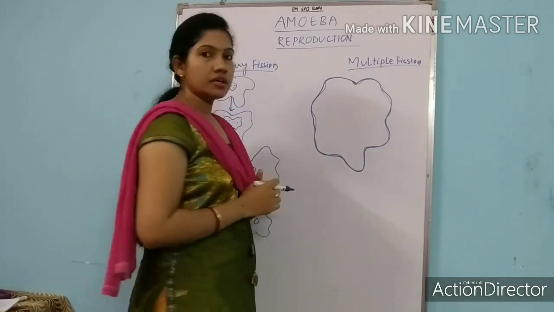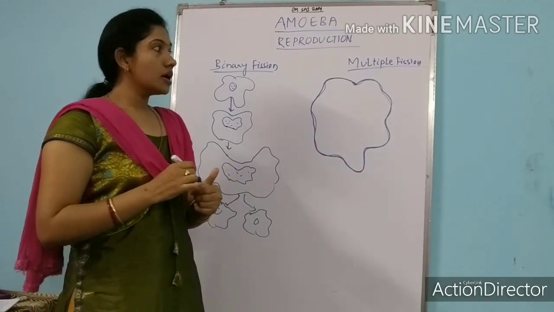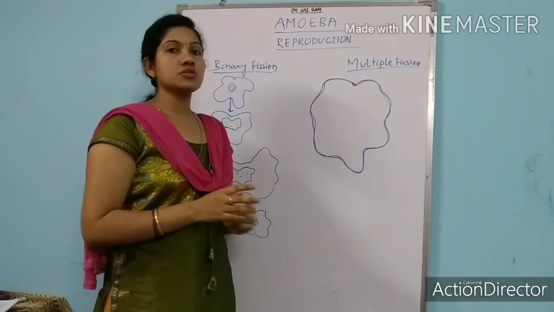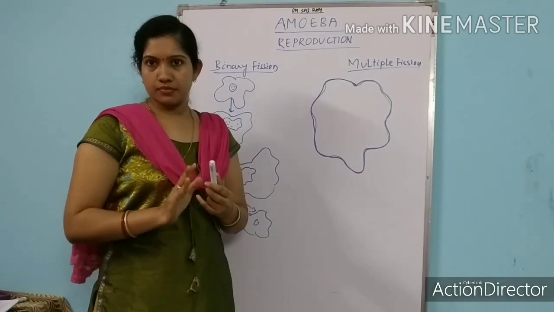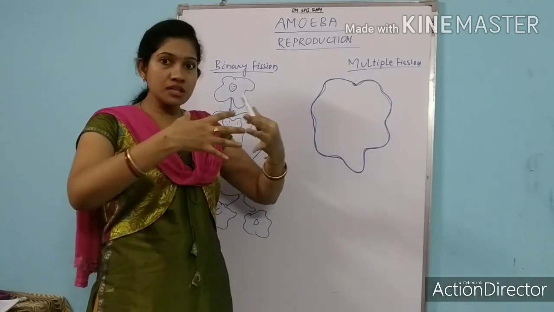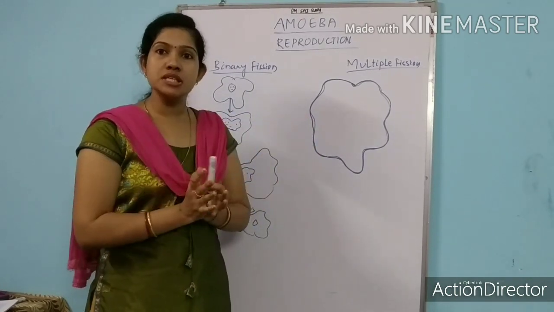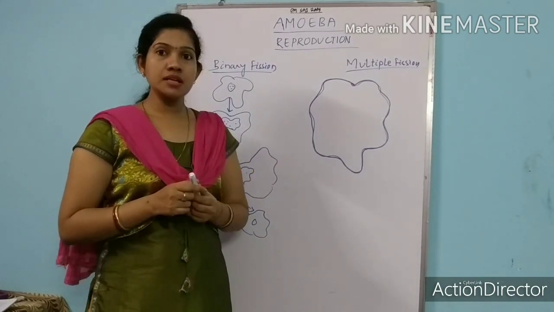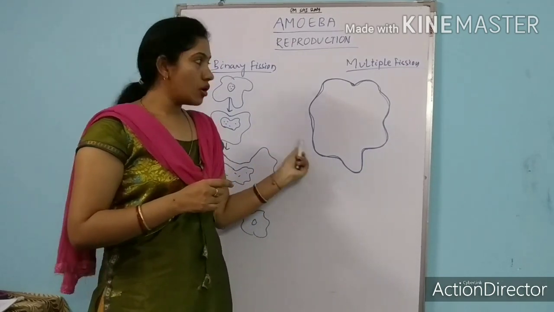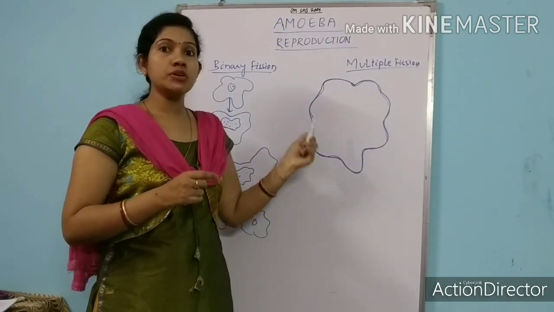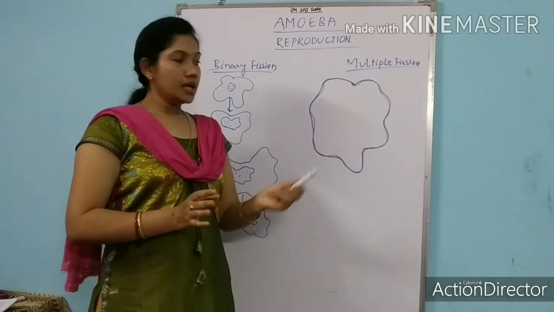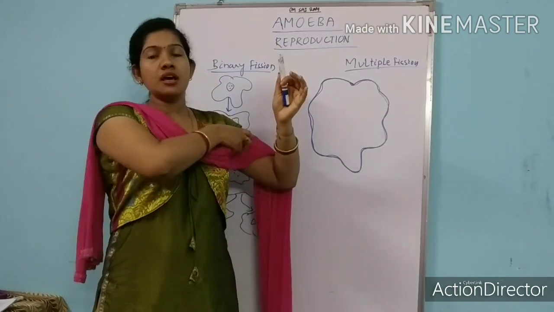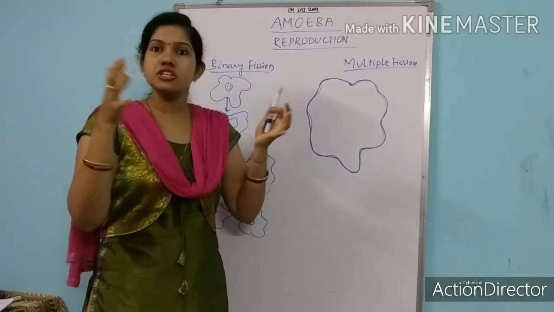This tough covering which encloses the body of amoeba is called a cyst, and this process is called encystation. So what is the help of this encystation? This cyst over the body of the amoeba will protect the amoeba from the harsh condition. This cyst is very tough in nature and it will protect the amoeba's body from the external harsh condition.